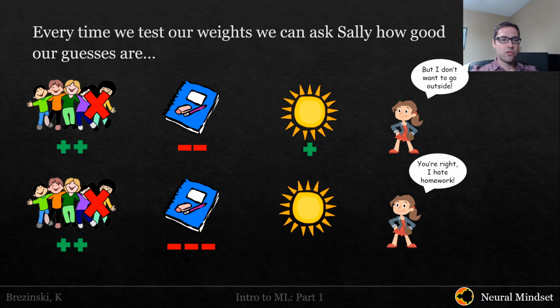And additionally, it's sunny outdoors, but give or take, maybe she doesn't really care if it's sunny outdoors. Maybe she likes the rainy days as much as the sunny days, so it doesn't really make an impact to her. So when we make a summation of the 2 positives, subtract 3 negatives and nothing for the sun, the net is -1. So we predict that she doesn't want to go outdoors. And in this case, we're actually right. She does not want to go outdoors, and she really does not like her math homework.